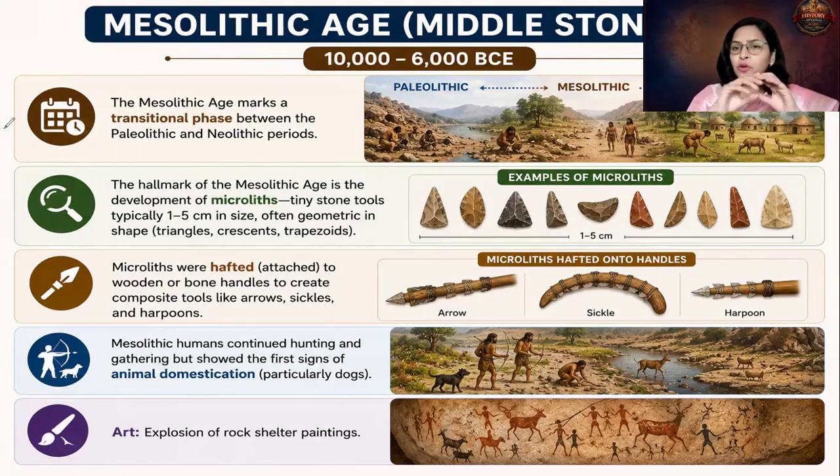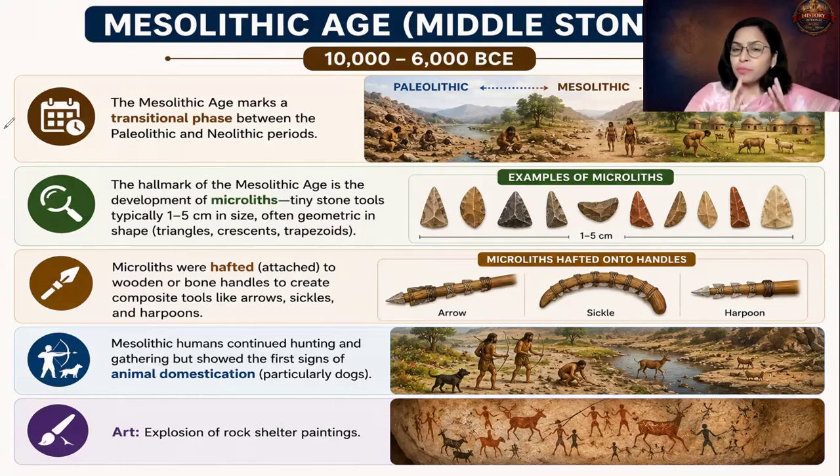So Mesolithic age is very important for these reasons. What are the characteristic tools of the Mesolithic age? Microliths. Please remember this. Second, what are the other types of tools? Composite tools. And the third important feature of this period is animal domestication. The earliest beginning or the first sign of animal domestication started in the Mesolithic age.